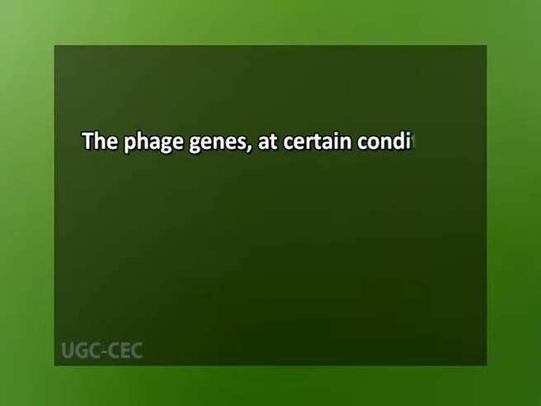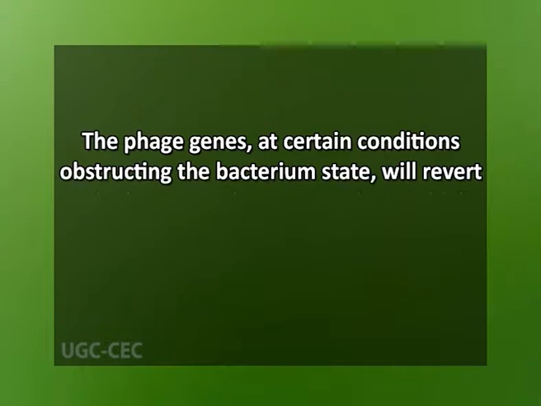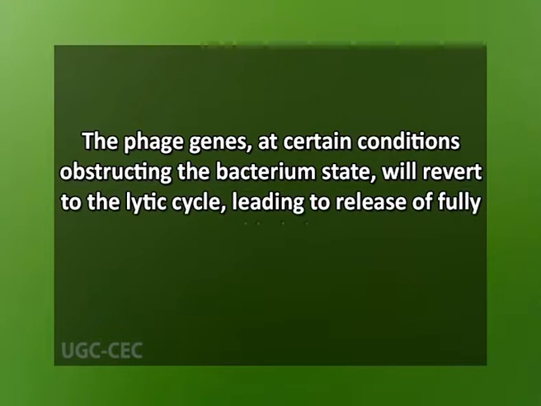Such transmission of viral DNA could take place through several generations of bacterium without major metabolic consequences for it. Eventually, under certain conditions obstructing the bacterium state, the phage genes will revert to the lytic cycle, leading to the release of fully assembled phages.